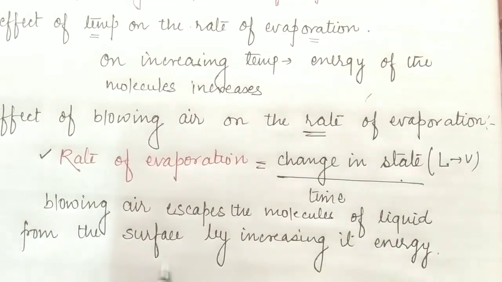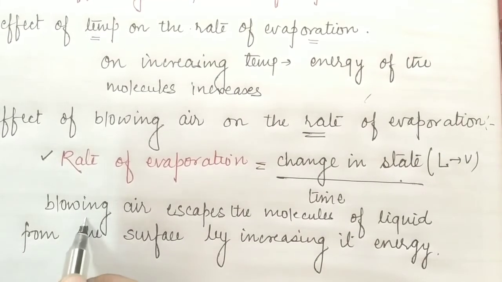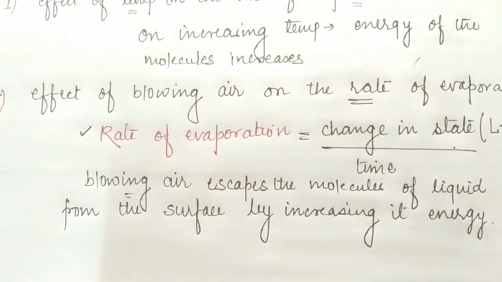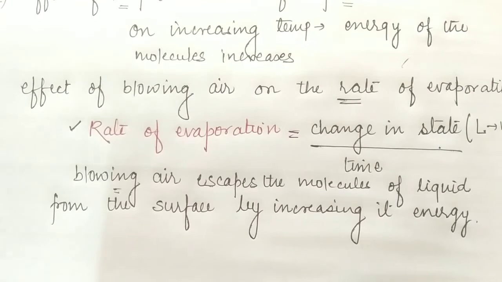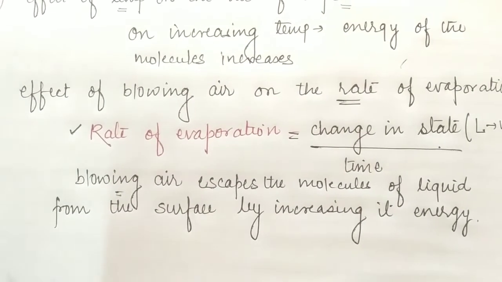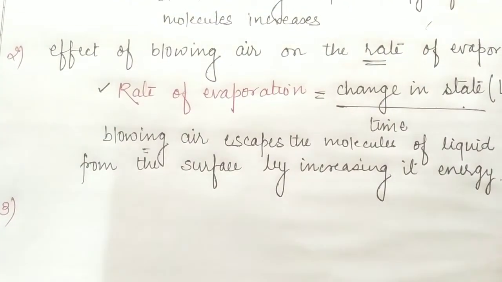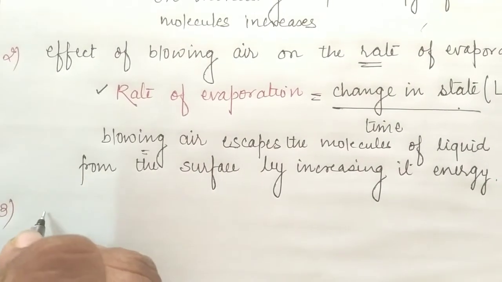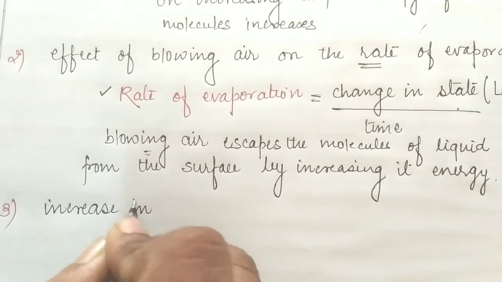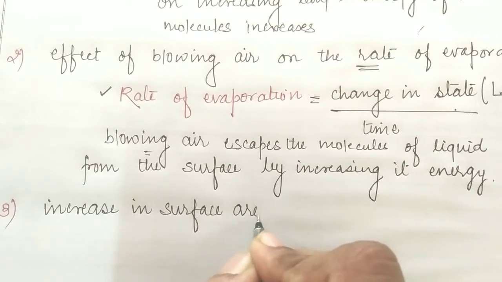Okay students, so as the blowing air increases, the rate of evaporation also increases. The next topic is that the increase in area of surface may also affect the rate of evaporation. So the third point which may affect the rate of evaporation is increase in surface area.